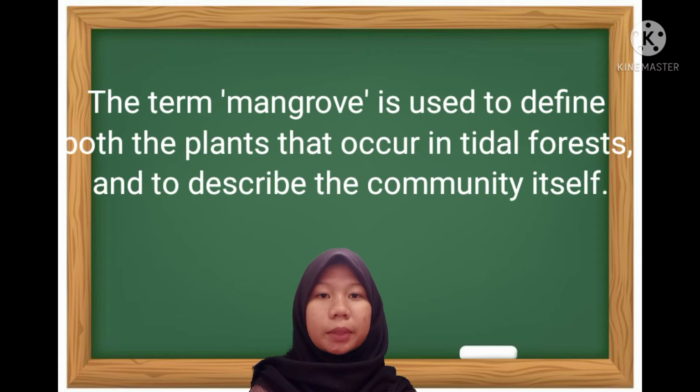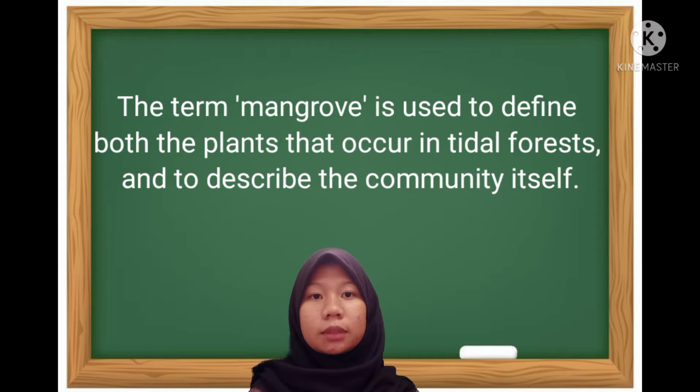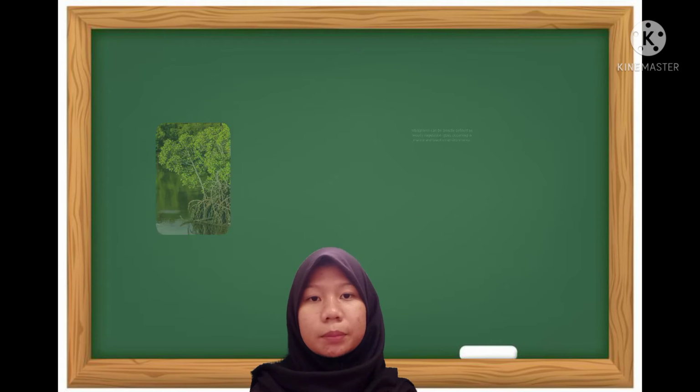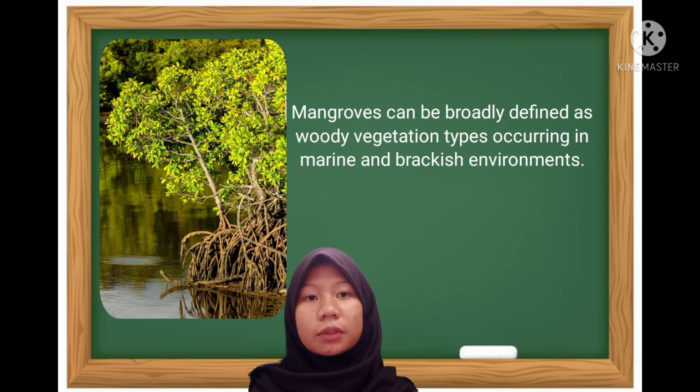The term mangrove is used to define both the plants that occur in the tidal forest and to describe the community itself. Mangrove can be broadly divided as woody vegetation types occurring in marine and brackish environments.